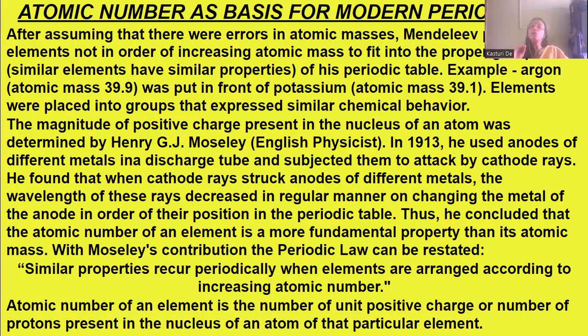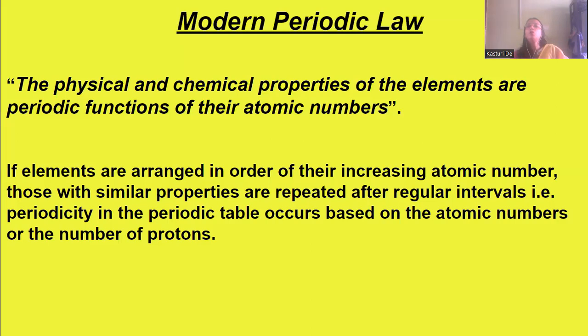Now, what is atomic number? It is the number of unit positive charges, or the number of protons, present in the nucleus of an atom of that particular element. So what happened after Moseley's discovery? The modern periodic law came into existence. Now, what does the modern periodic law state?